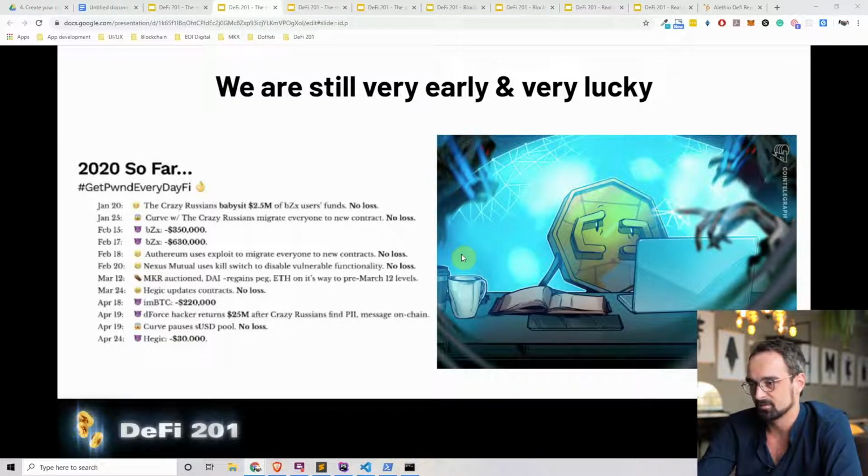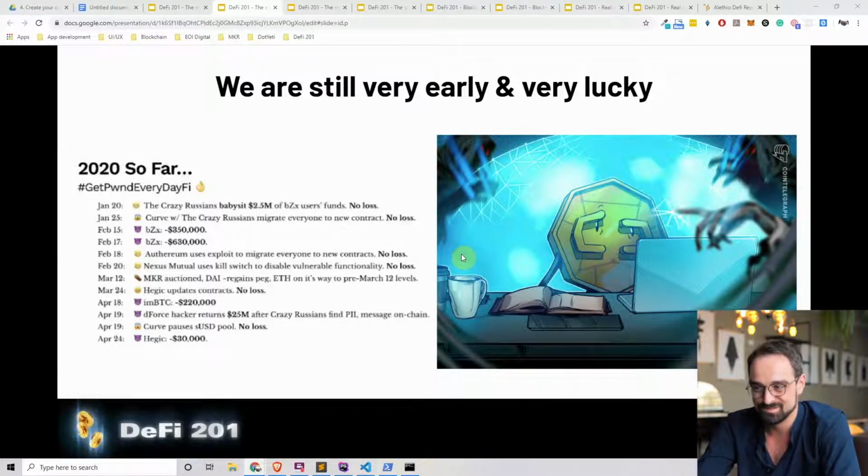And we had the crazy Russians babysit of $2.5 million, but nothing happened. Everything went well. We had Curve Finance also almost hacked by Russians. And then we had two big hacks. bZx was hacked, but only for around $1 million, so it's not that much. We had some users exploiting different contracts, but mostly there were no losses.